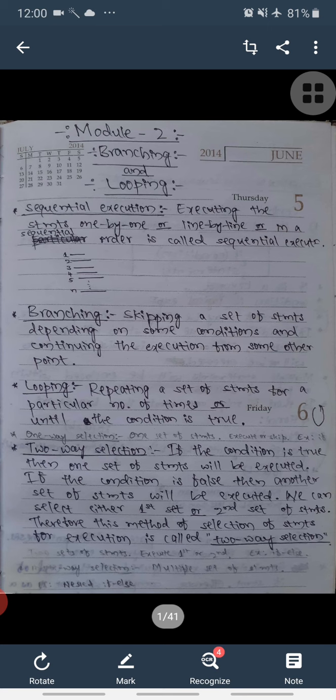Multi-way selection means there will be multiple sets of statements, and you will execute one set of statements among those multiple sets. The best example is nested if else.